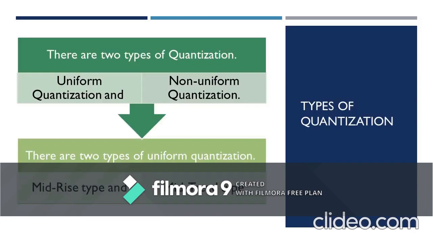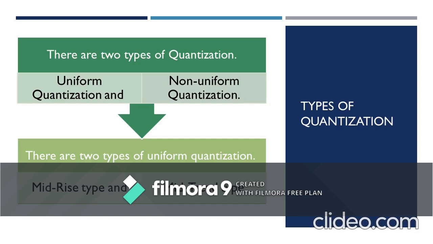There are two types of quantization. One is uniform quantization and another one is non-uniform quantization. When the step size of the signal is uniform, when it is fixed, then we call it a uniform quantization method. If the step size varies with respect to the change in the continuous analog signal, then it is called non-uniform quantization.